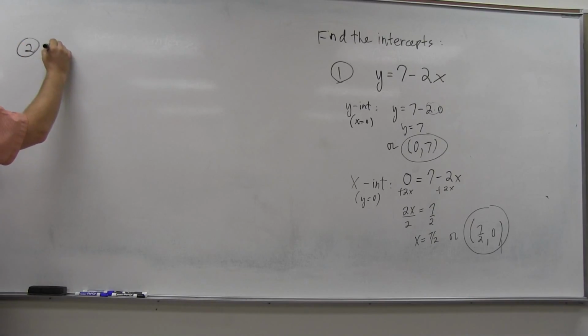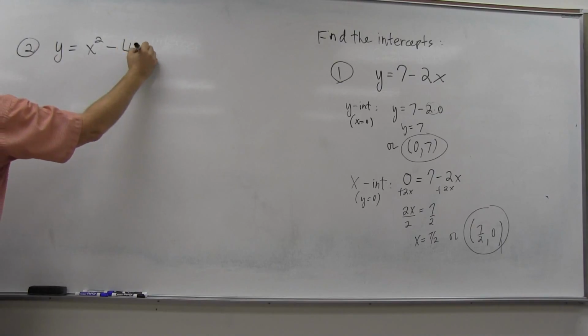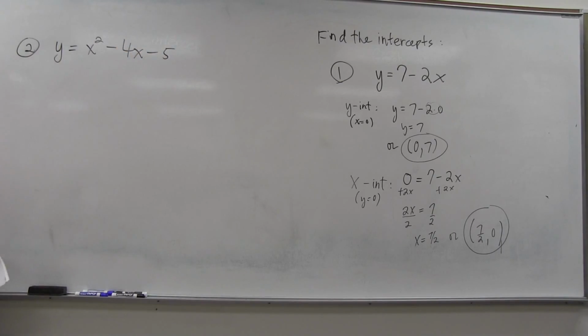What about this one? Intercepts on this one. Y equals x squared minus 4x minus 5. Most of our equations will be y equals equations, but they won't always be. So it may not always be just like this, but usually the y-intercept is the easier of the two. Won't always be. I think there might be one or two on the homework that are not quite as easy as this.